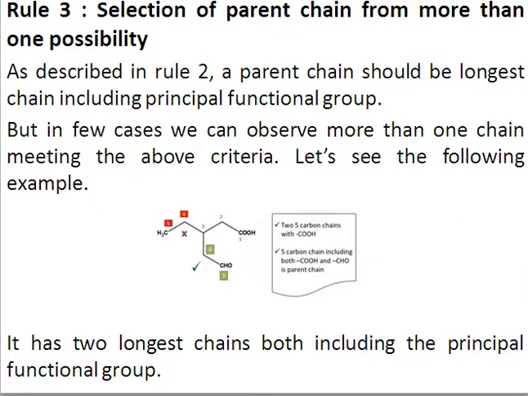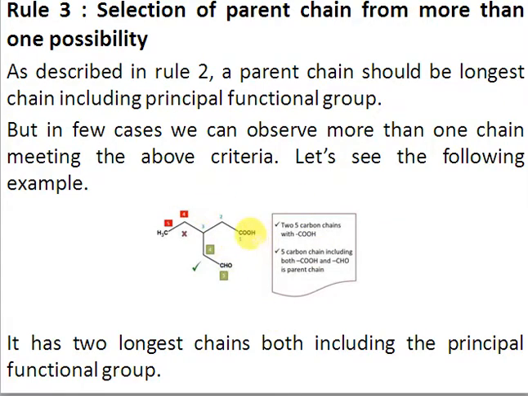Okay, the 3rd rule. If you are selecting a parent chain and there is more than one possibility, what happens then? As per the 2nd rule, you have to select the parent chain that should be the longest continuous chain including the principal functional group. But suppose we observe that we have more than one possibility, then we have to see different criteria, right? So if you consider this structure, we can select this system, right? So we cannot select this chain.